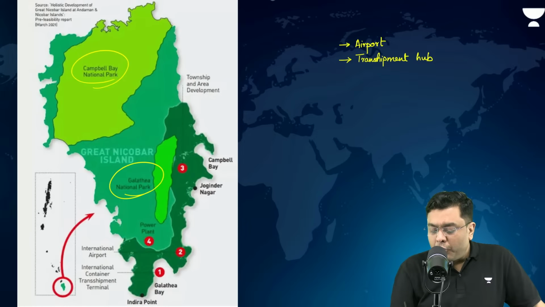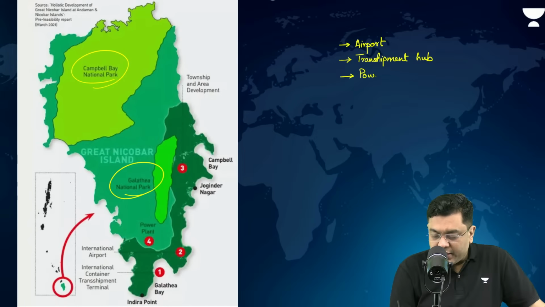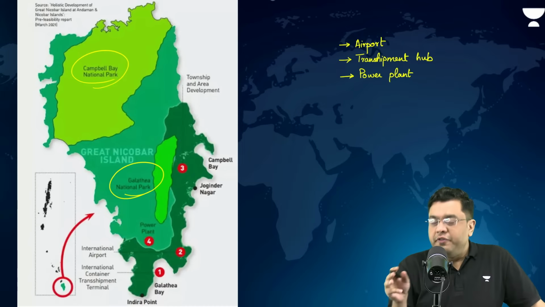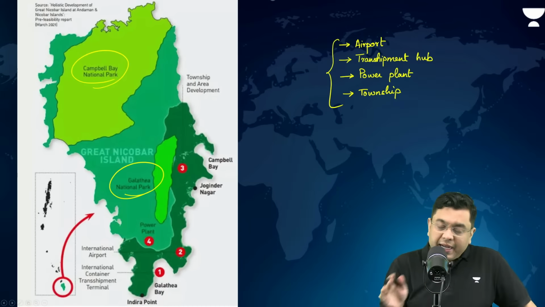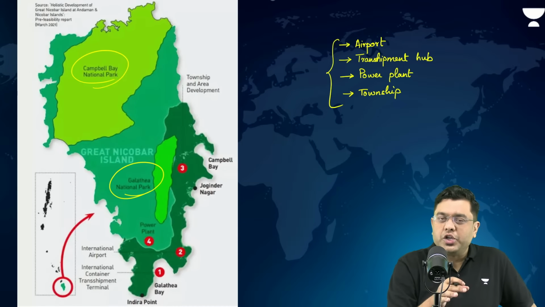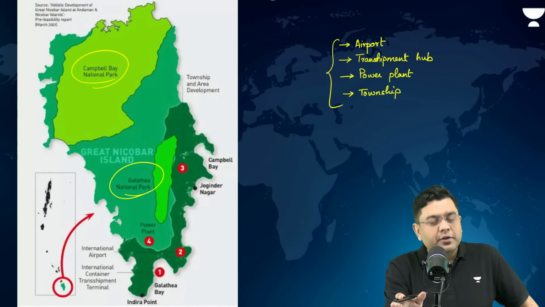Then, in order to support them, you also need a power plant, right? You need a power plant to provide energy. And then, for all the population which will be deployed and working in these areas, you need a township as well. So these are the four parts of the Great Nicobar project. And along with that, Campbell Bay National Park and Galathea Bay National Park, that is the aspect associated with your prelims examination.